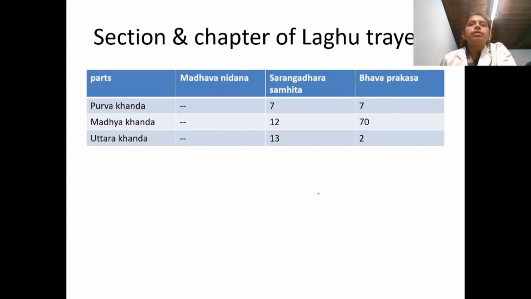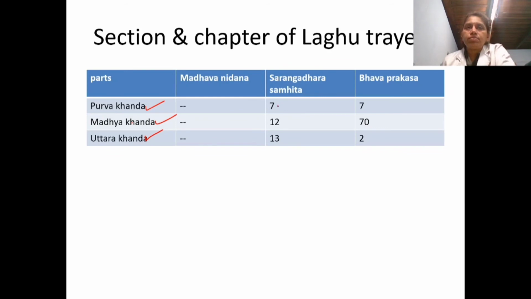Then coming to the Laghutrayi: Madhavanidana, Sharngadhara Samhita, and Bhavaprakasha. Madhavanidana is a full textbook with no other sections or anything. Whereas in Sharngadhara Samhita and Bhavaprakasha, there are three similar sections: Purva Khanda, first section, Madhyama Khanda, second middle section, and the last section, that is Uttara Khanda.